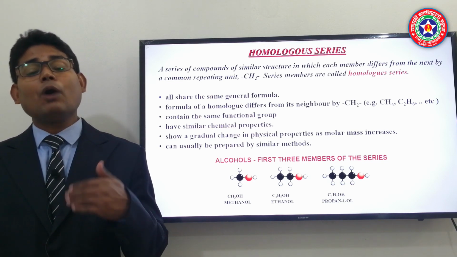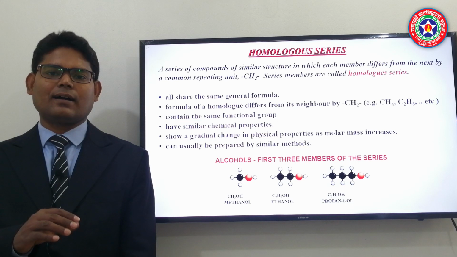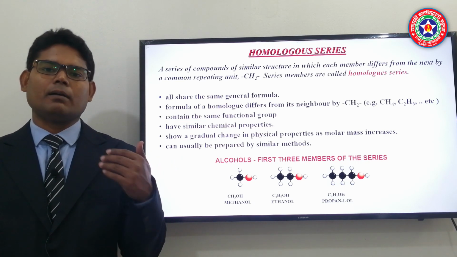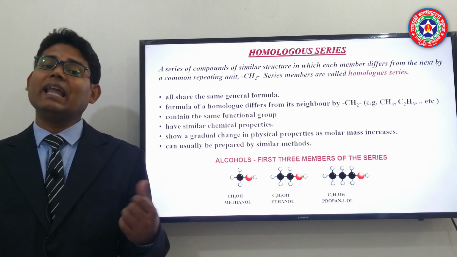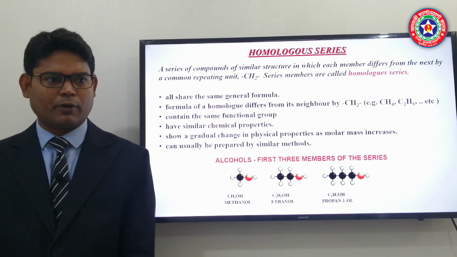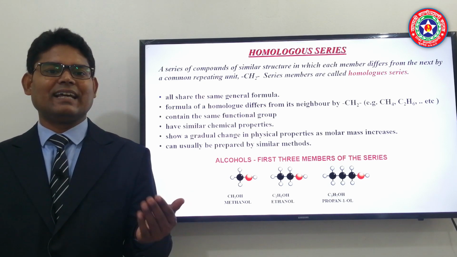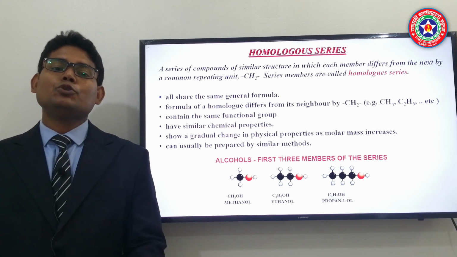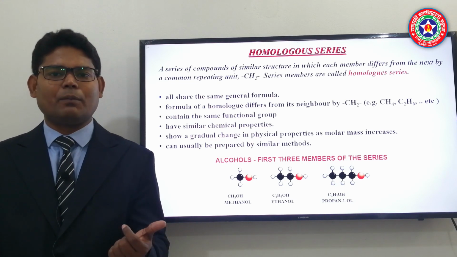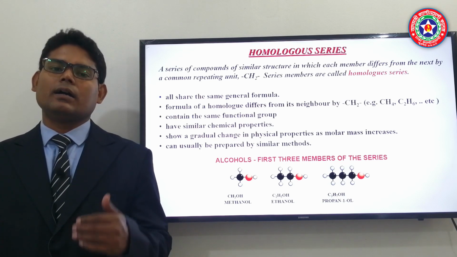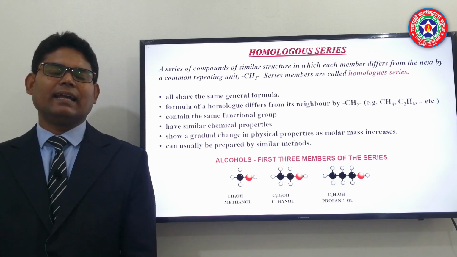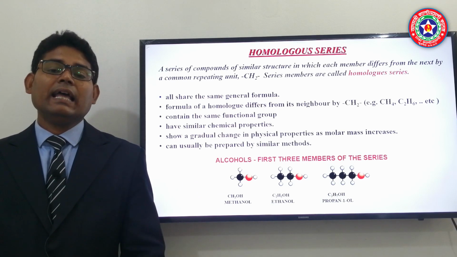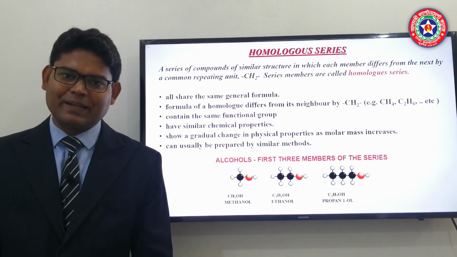But how can we understand that the compounds belong to the same homologous series? So we need to focus on these characteristics. Number one, they can be represented by a single general formula, as we have learned in SSC, that is alkanes are represented by CnH2n+2. Then two successive compounds, that is two neighboring compounds, will differ by a CH2 group, methylene group. Then they will have the same functional group, as I have said earlier, and they will have similar chemical properties.